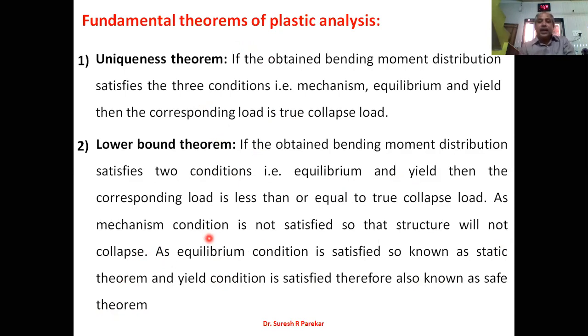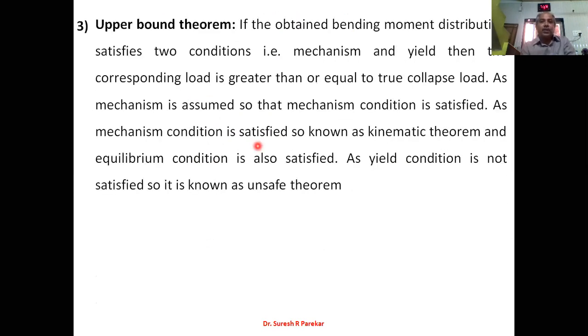The load we get from this theorem is less than or equal to the true collapse load. Now in the upper bound theorem, the bending moment distribution again satisfies two conditions, mechanism and equilibrium. The corresponding load we get from this is greater than or equal to the true collapse load. In this, as mechanism is assumed, the mechanism condition is satisfied and equilibrium condition is also satisfied, but the yield condition is not satisfied, and therefore this theorem is known as the unsafe theorem.